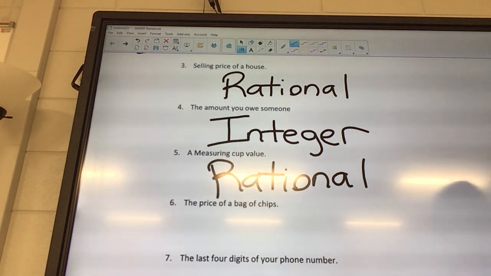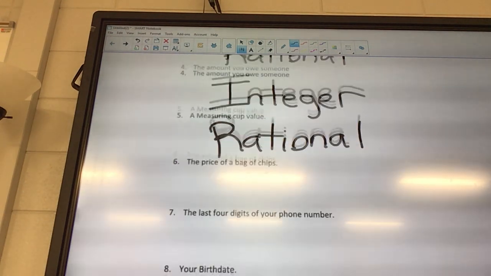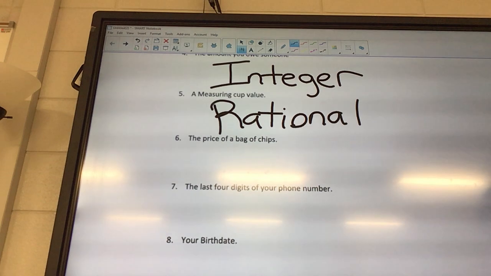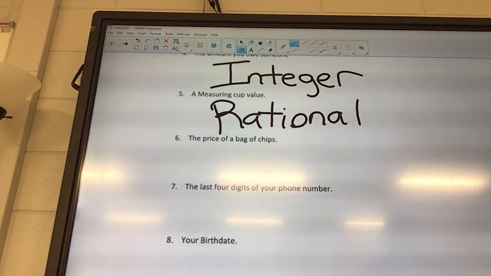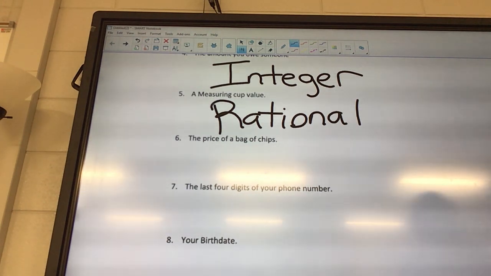A price of a bag of chips. What are prices? What kind of numbers are prices? Money. Rational.